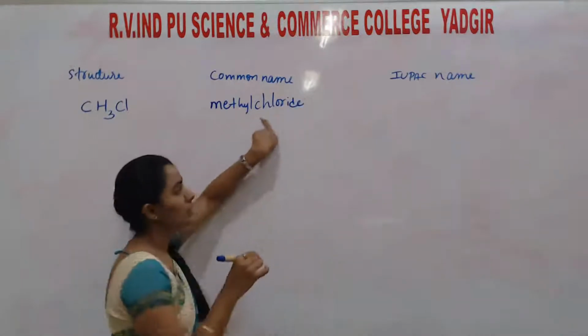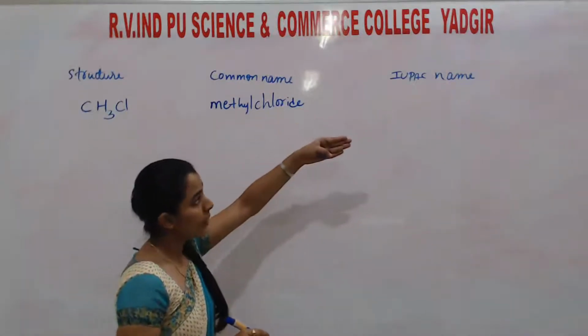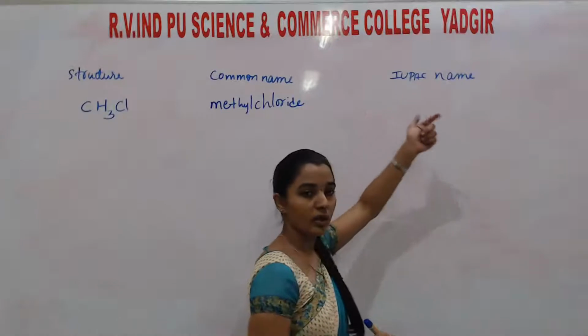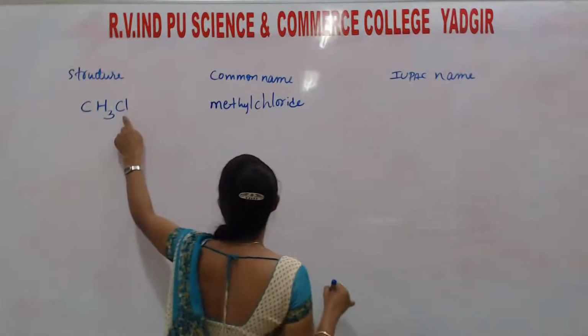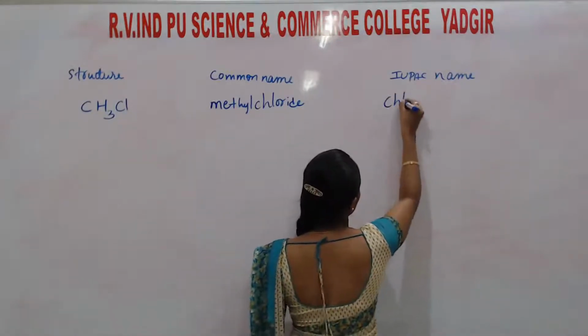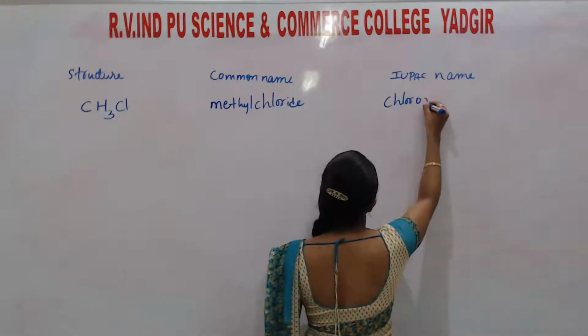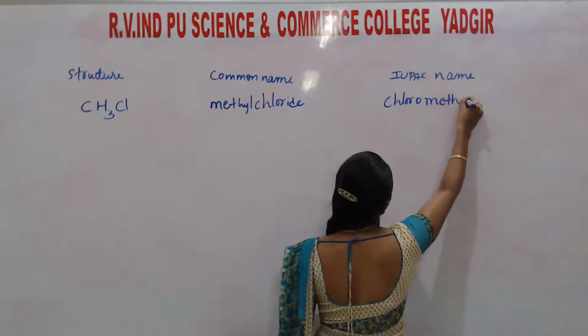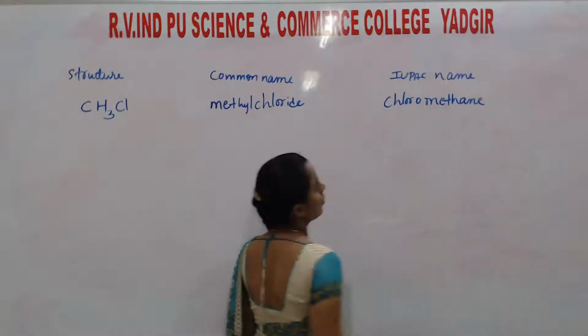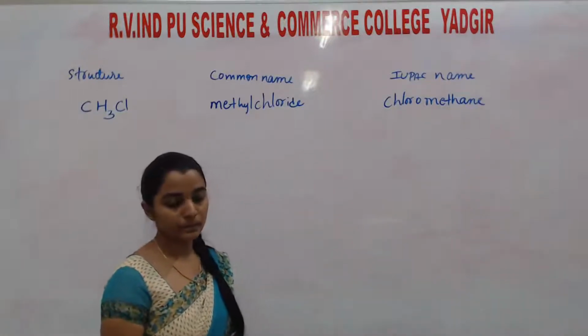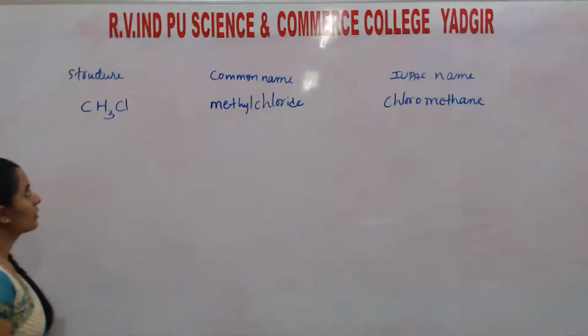That is methyl chloride. In the IUPAC name they name it as haloalkane. In place of halo, chloro is there, and in place of alkane, one carbon atom is there. That is chloromethane. Okay. So next one, structure.